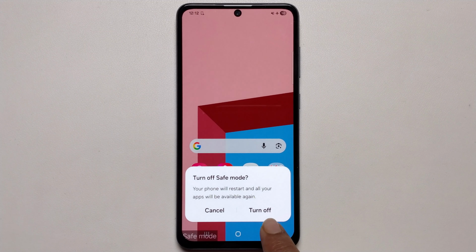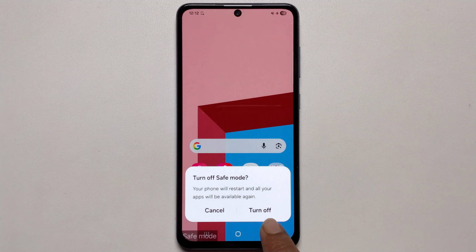And the second way, open your settings, scroll down, click on accessibility, press on this option, make sure to enable assistant menu. Now turn on this, now turn on my assistant menu.